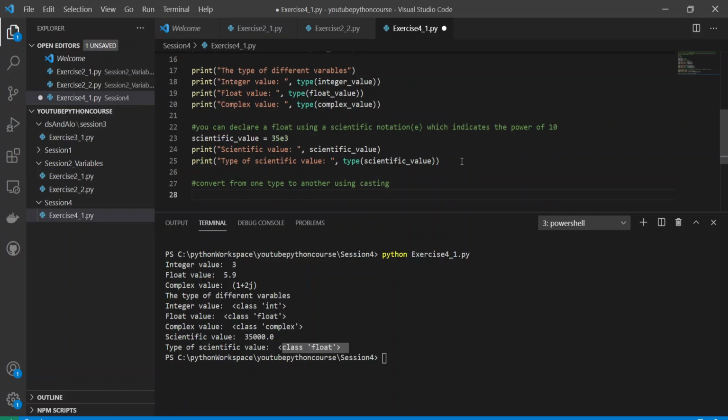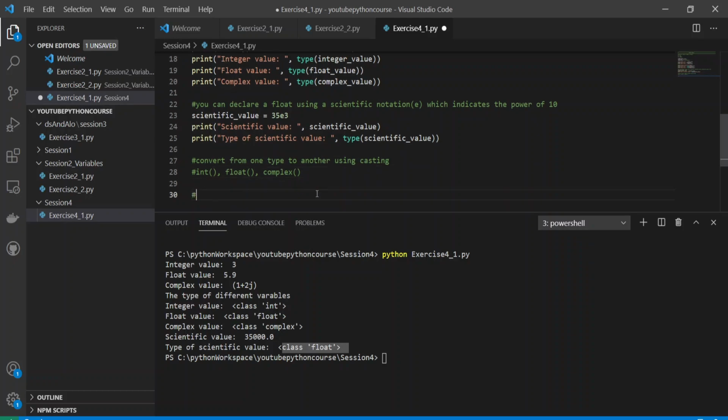Okay, what are those castings? We'll see it in detail in the next class. Okay, next session. Int, float, and complex. These are the methods using which we can typecast.